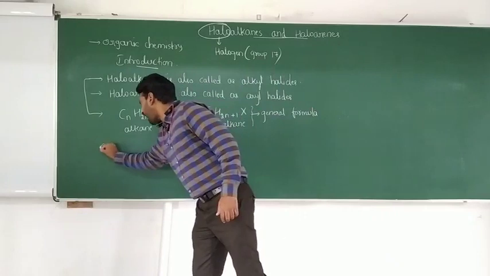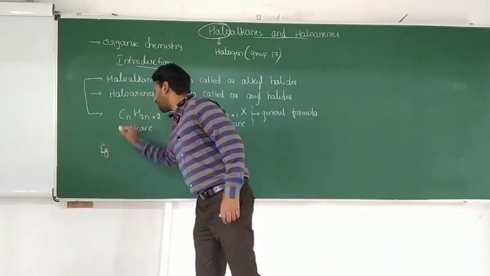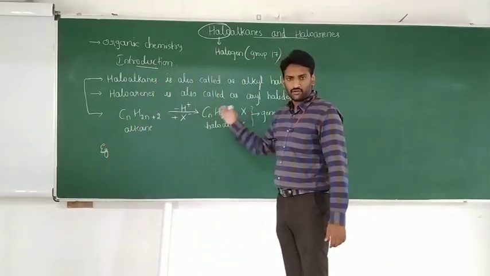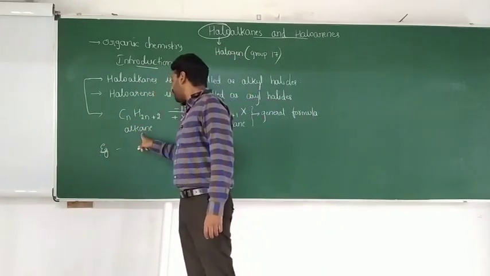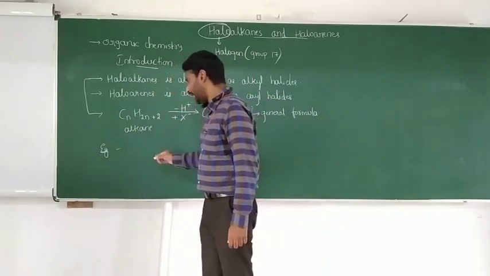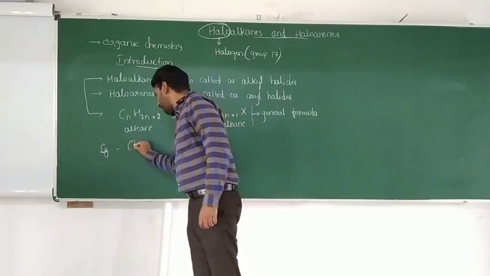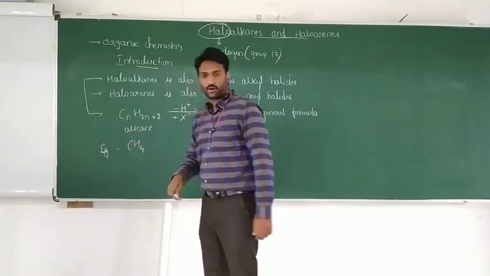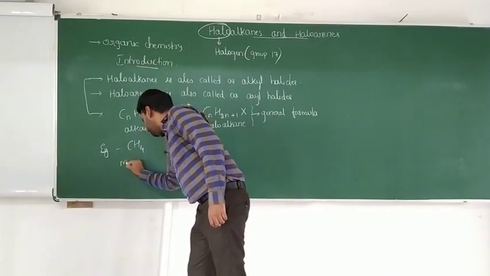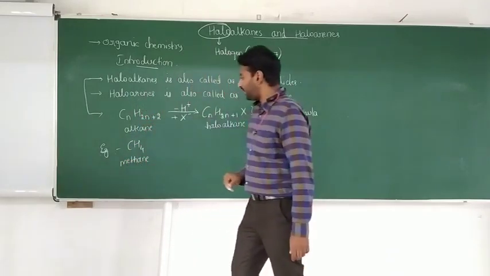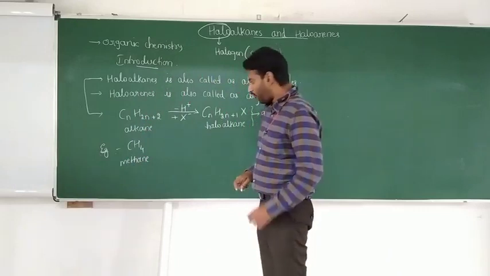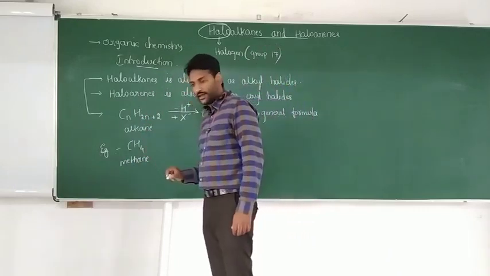This is the general reaction. If I write the example, the simplest alkane is methane, formula CH4.